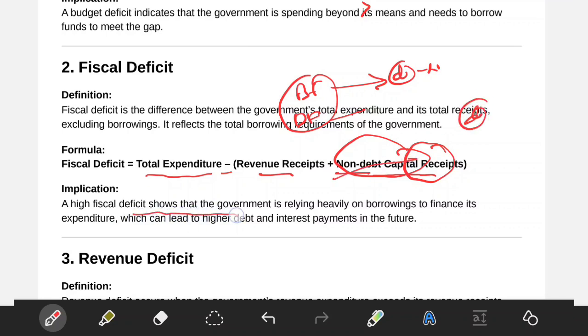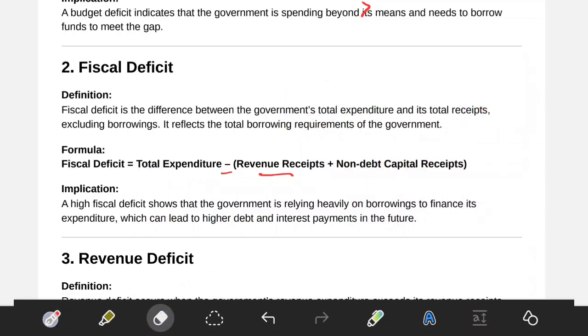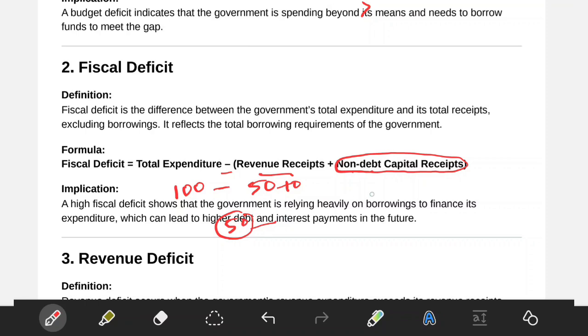If the fiscal deficit is higher, the government is relying heavily on borrowings. Okay, now suppose the government has expenditure of 100 rupees. Revenue receipts are 50, and non-debt capital receipts, which the government doesn't have to pay back to anyone, are suppose 0. So what is the fiscal deficit? 50. Very huge. 50% is there.